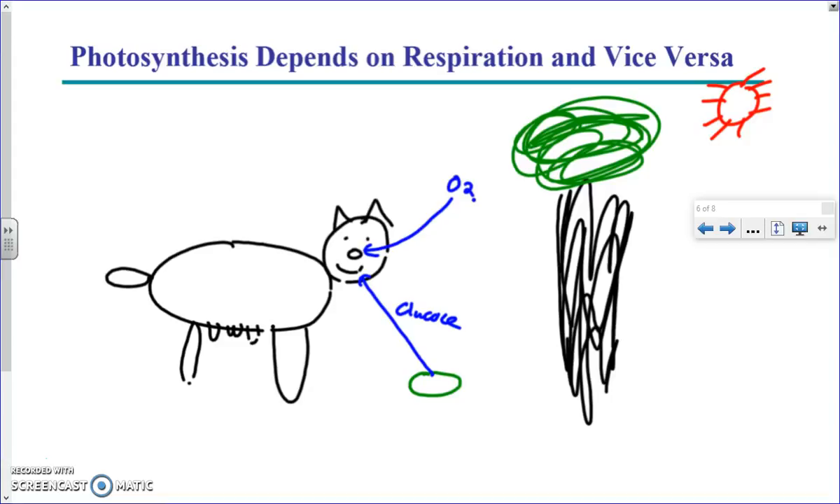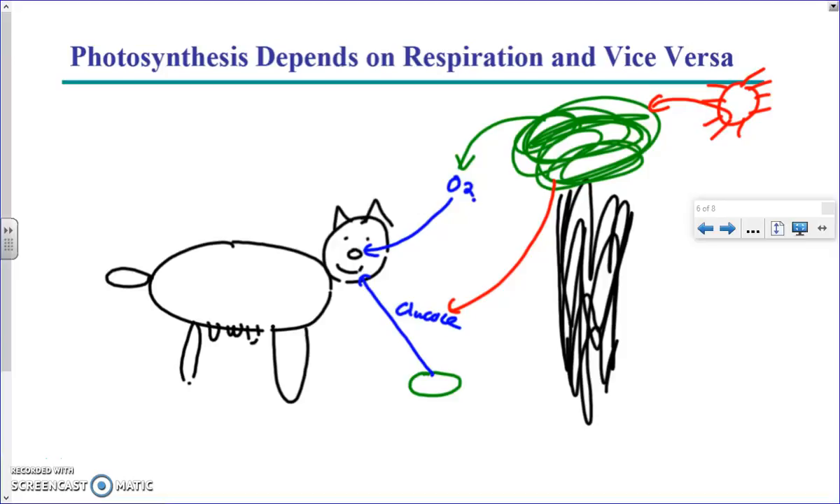Now, interestingly enough, that's what the animal needs. The animal needs oxygen and glucose. Guess who gives the cat the oxygen and the glucose? Well, plants, when they do photosynthesis, they release oxygen. And plants, using energy from the sun, make glucose. And the cat can eat it.